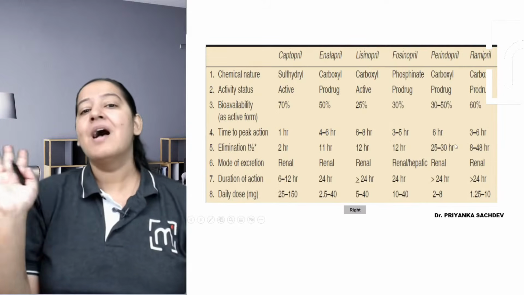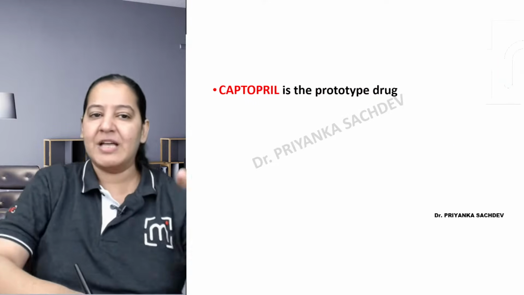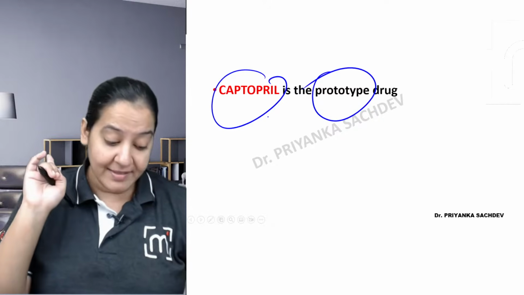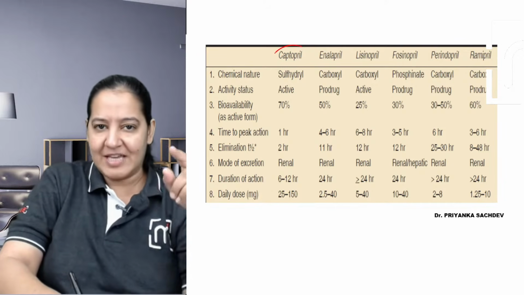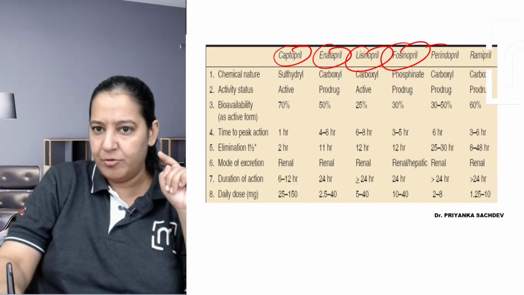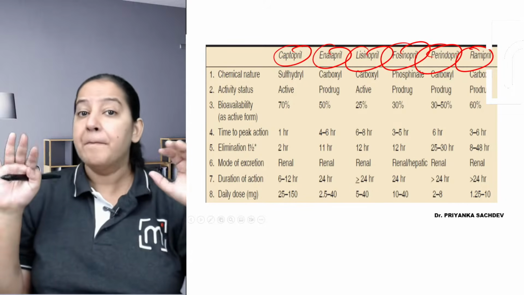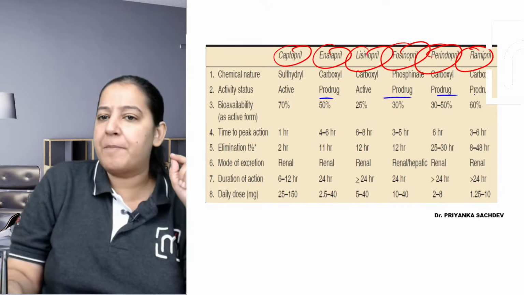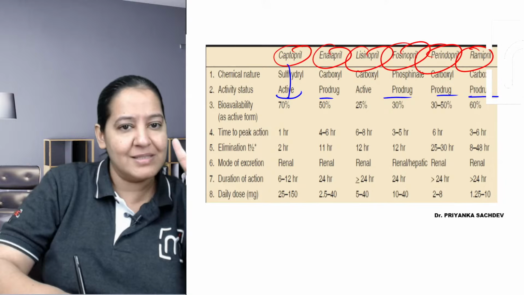After the drugs, let me tell you an important point. Out of them, Captopril is the prototype. Who is the prototype? Captopril is the prototype. Among all of them, Captopril, Enalapril, Lisinopril, Fosinopril, Perindopril, Ramipril, now all of them are prodrugs. You know what a prodrug is? They are inactive drugs. All of them are prodrugs, only 2 are not. Captopril is directly active.